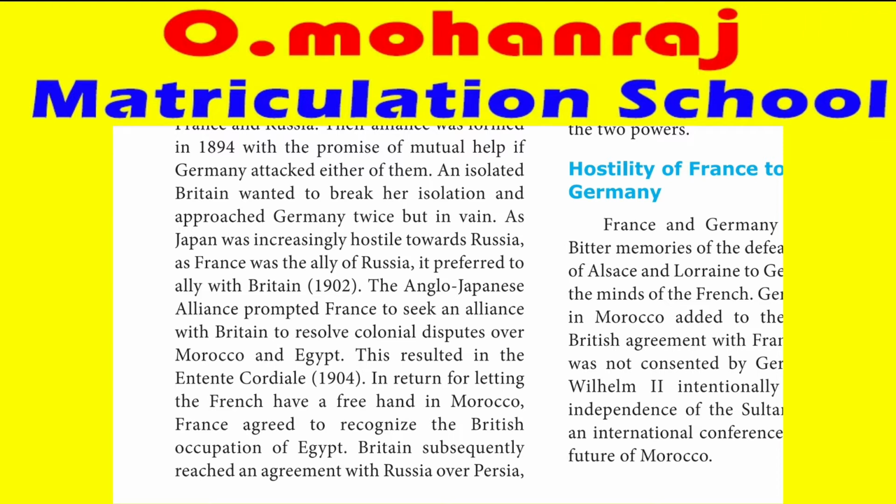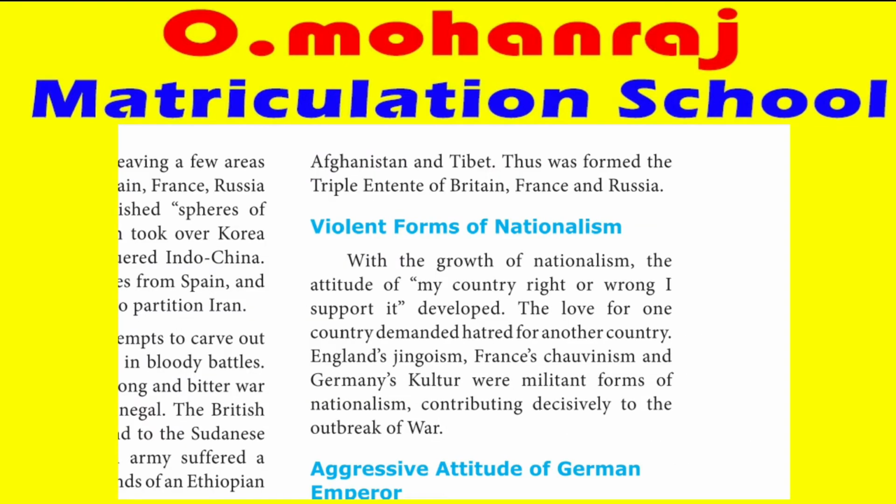They made a treaty among themselves, which prompted France to seek an alliance with Britain to resolve the colonial disputes over Morocco and Egypt. Egypt is a British colony and Morocco is a French colony, and Germany was interfering in both.